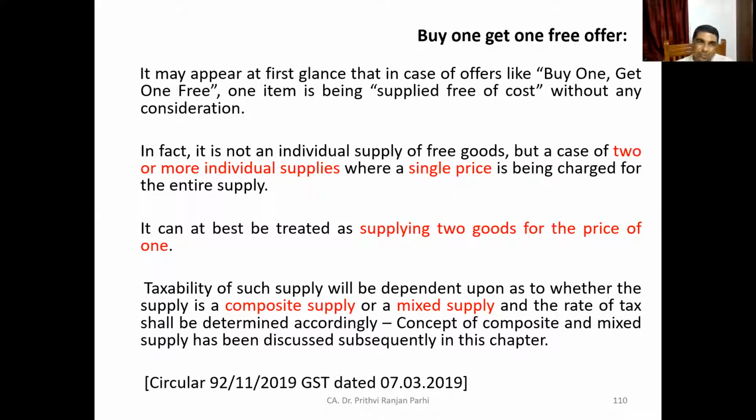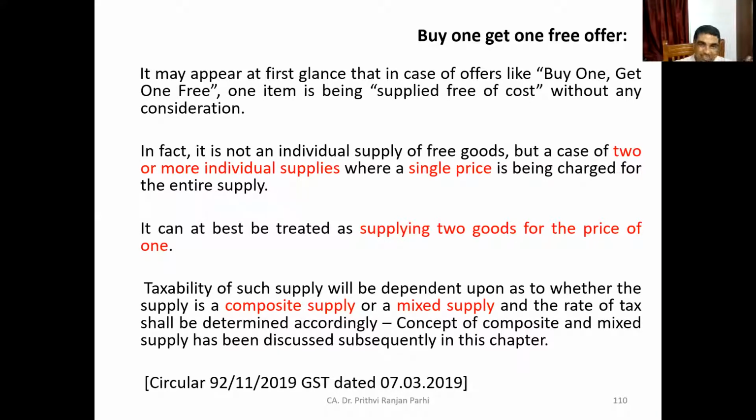So it can be treated as supply of 2 goods for the price of 1. Now, whether it is taxable under GST law or not depends upon one more thing: whether it is a composite supply or a mixed supply. And on that basis also, tax rates shall be determined.